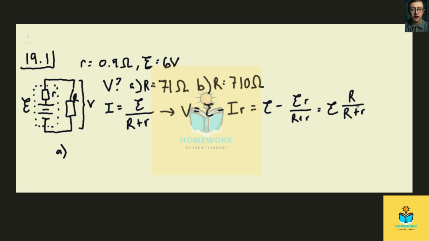So now putting in 71 ohms, we get that the battery's terminal voltage will be 5.92 volts. And then if the resistor is instead 710 ohms, the terminal voltage for the battery will be 5.99 volts.